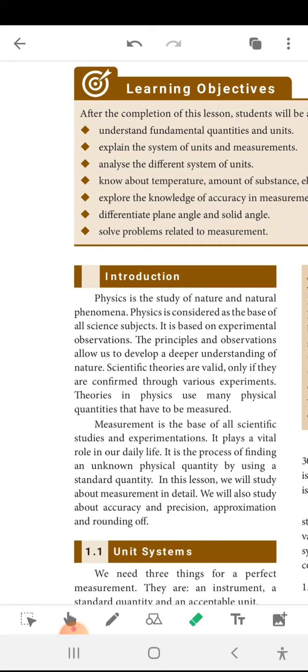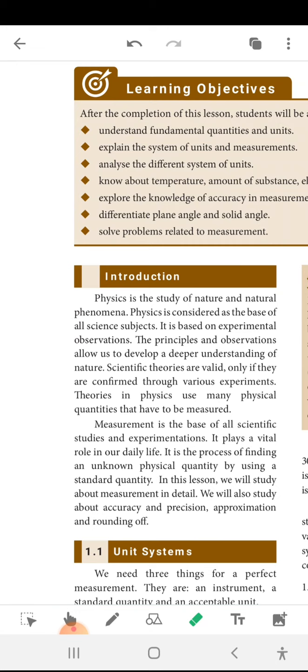Understand the fundamental quantities and its units, explain the system of units and measurements, analyze the different system of units, know about temperature, amount of substance, electric current and luminous intensity, explore the knowledge of accuracy in measurement, differentiate plane angle and solid angle, then solve the problems related to measurements.